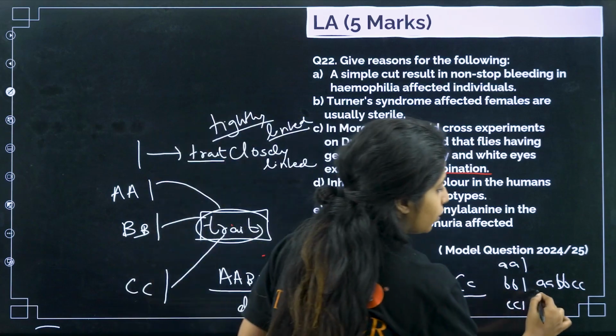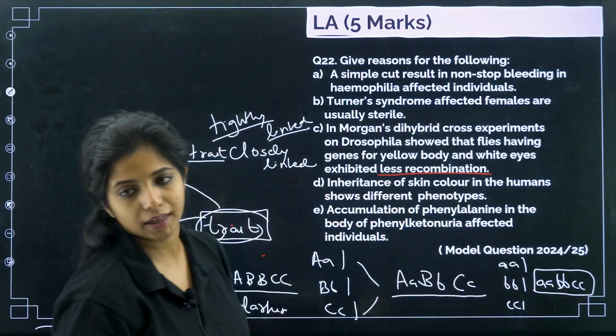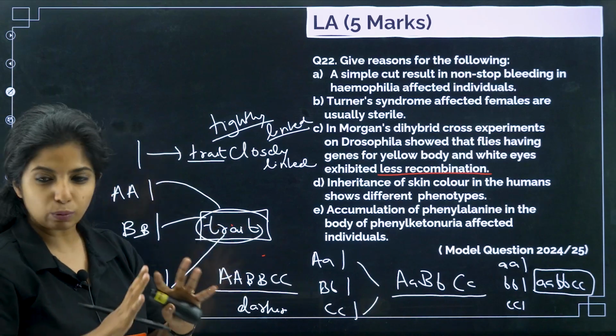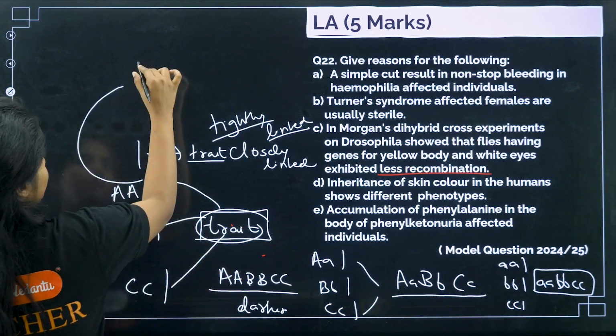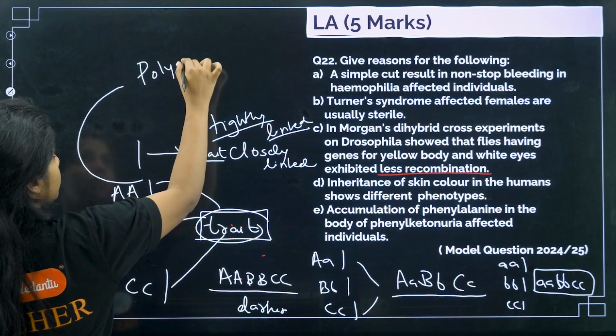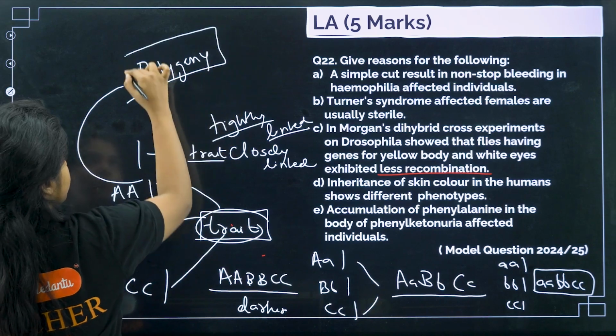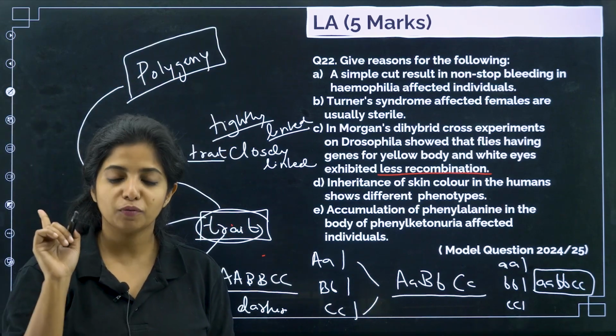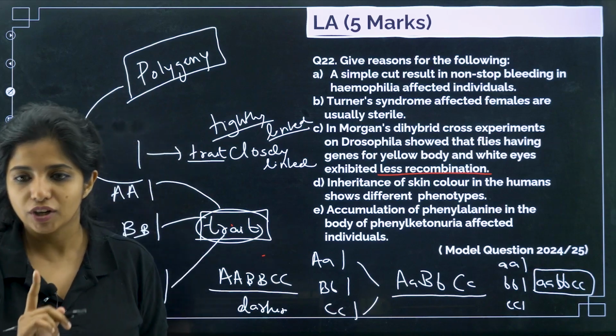Okay, now what do you call this? This is the lightest form that you can get, lightest skin tone that you can get. Okay, and what is this whole thing known as? This is known as polygeny, where multiple genes are responsible for one particular trait. Multiple genes are responsible for one particular trait, you call it polygeny.